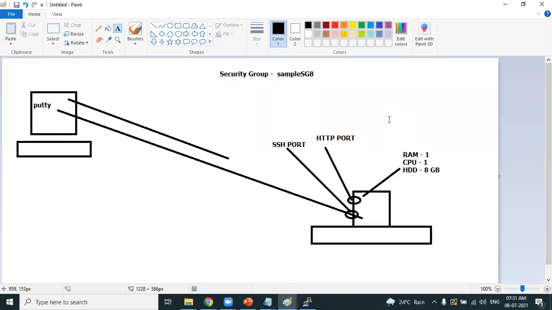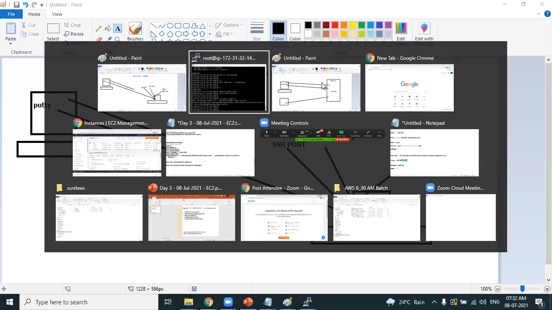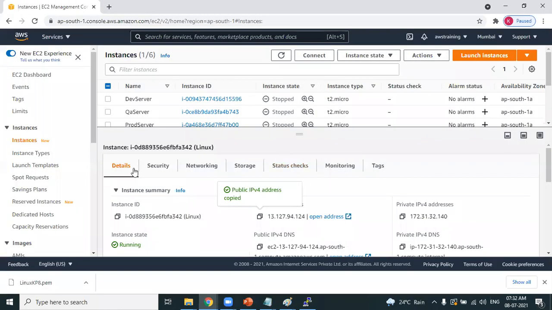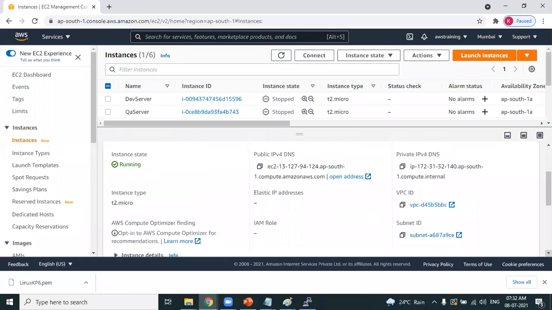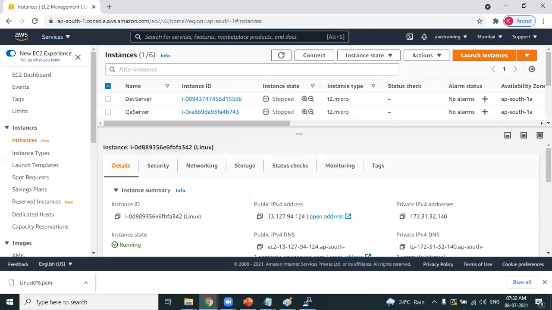How to open it? Using security groups. You can deal with ports using the security group. That's the reason we provided a name to the security group, so that you can refer to it and modify it. You can add ports or remove ports. Dealing with the ports can happen using the security group. Do you remember the name of the security group which we created? It is sample SG8. So now you know the name of the security group. This is the instance which you have created. Scroll down. Okay. Go to the security tab.